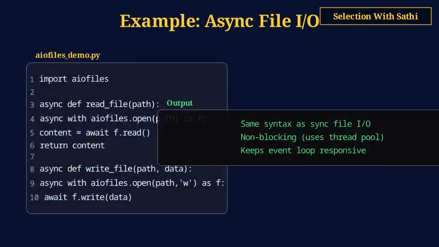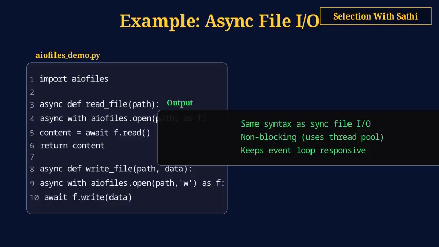Regular file operations block the event loop, that's a problem. The aiofiles library wraps file I/O to be non-blocking. async with aiofiles.open as f, then await f.read or f.write. The syntax is identical to synchronous file handling.